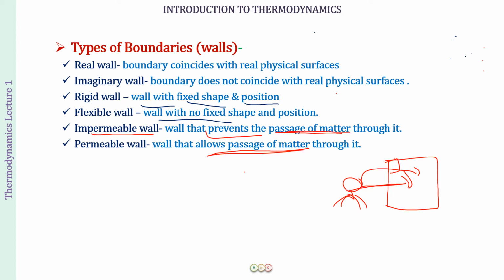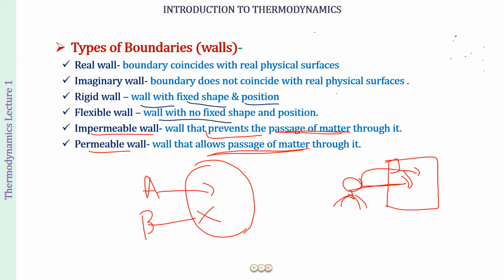Another very good example can be a cell membrane, right? So you have studied in your junior classes in biology that a cell membrane is selectively permeable. What does that mean? It is going to allow the passage of certain substances and it is not going to allow the passage of certain substances. So there is a substance A which was allowed in. What would we say? Well, we would say that the cell membrane is permeable. And there is a substance B which was not allowed to go in. So what would we say? Well, we would say that the cell membrane is impermeable.